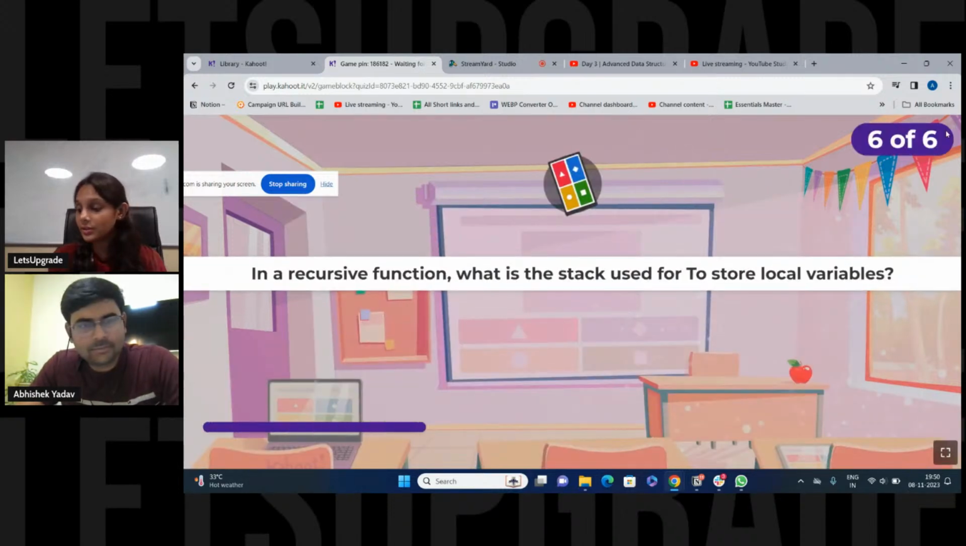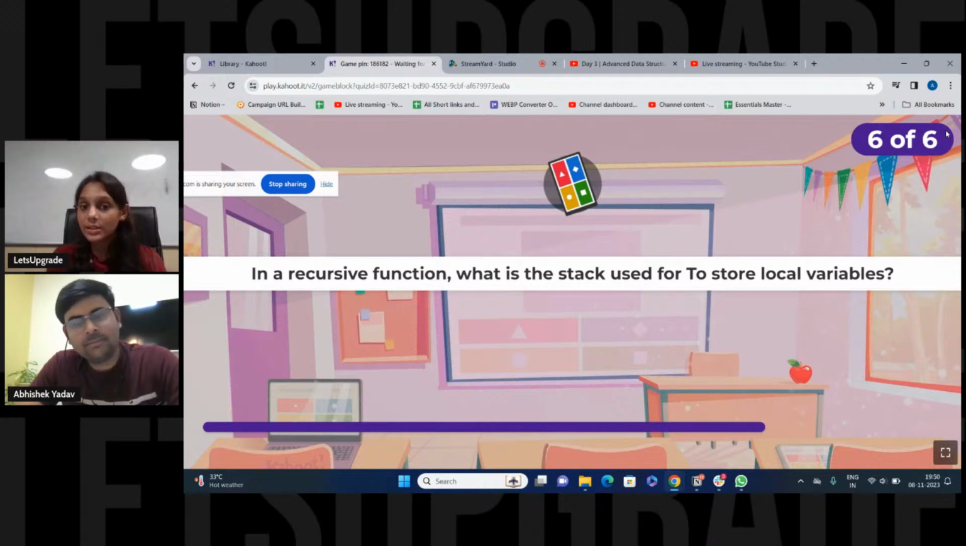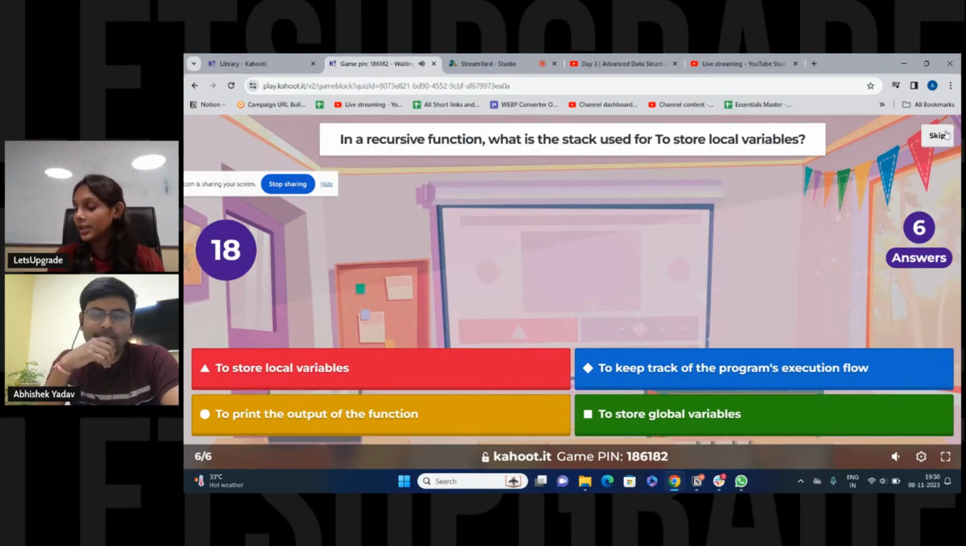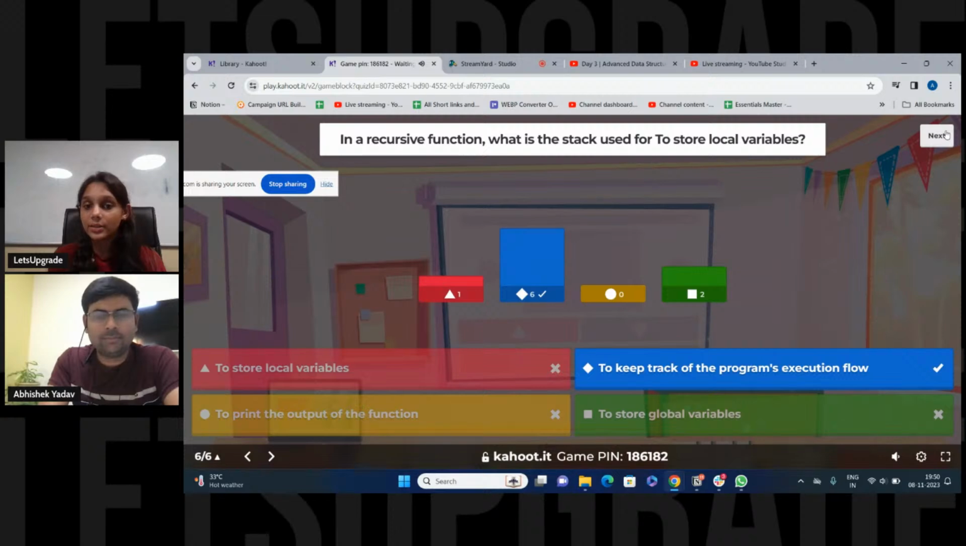Last question, guys. In a recursive function, what is the stack used for? To store local variables, to keep track of the program's execution flow, to print the output of the function, or to store global variables. You have 15 seconds. This also we have discussed in today's session. Most of the questions we discussed in today's session. Okay, the time is up, and the correct answer is B.